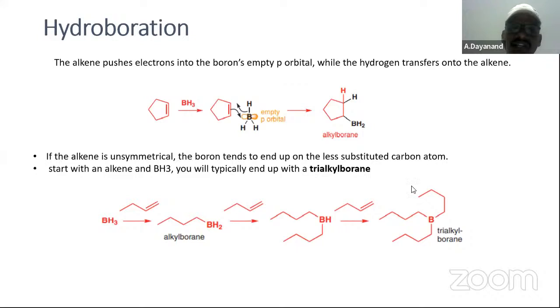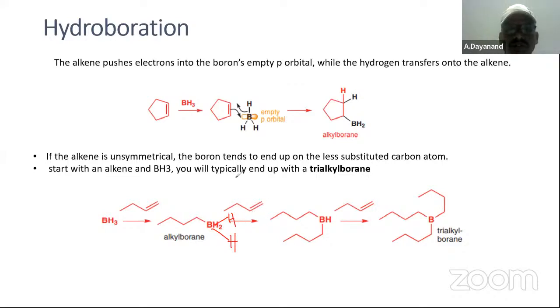Trialkyl borane is finally formed. It reacts with an alkene to form BH2, and another hydrogen separates again. There are two BH here, one H here and one H here. These are BH2 minus.